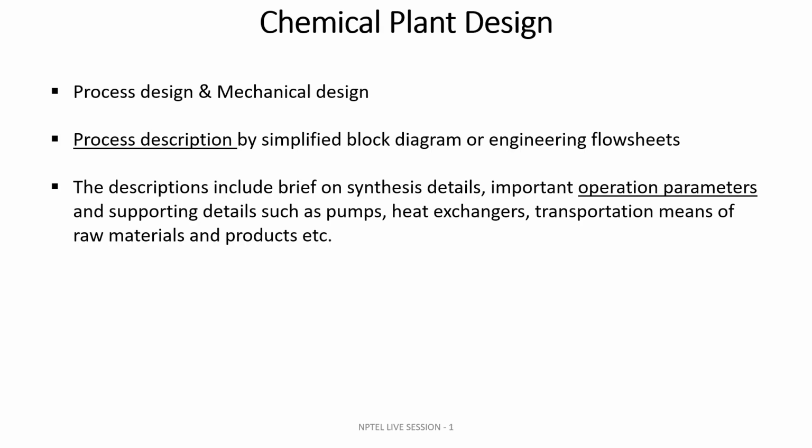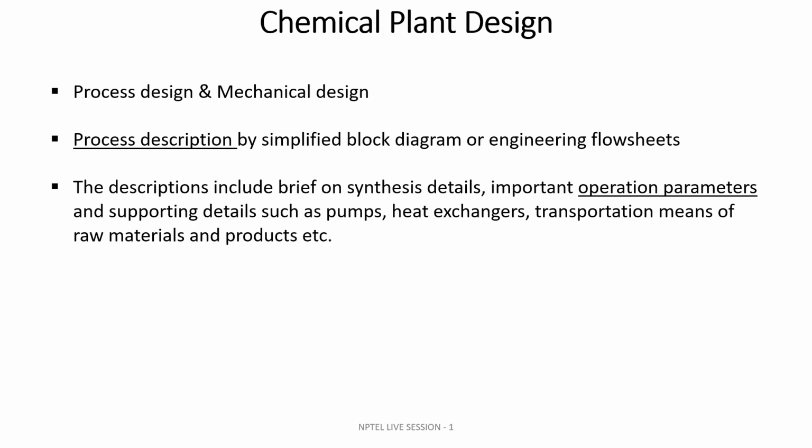If you are using a heat exchanger, there will be a symbol. There will be no block diagram. We are not putting any rectangular boxes to describe the process. We will use symbols predefined for chemical processes. I will give one example of that.